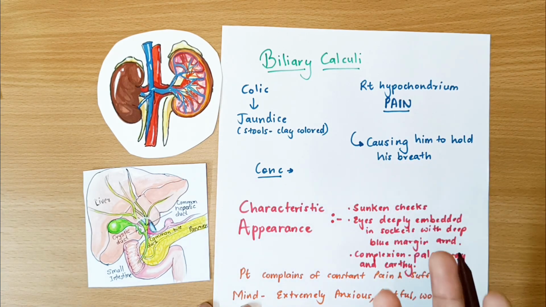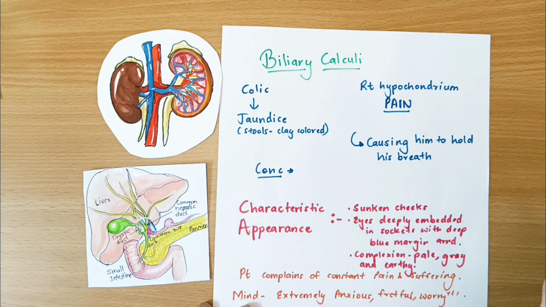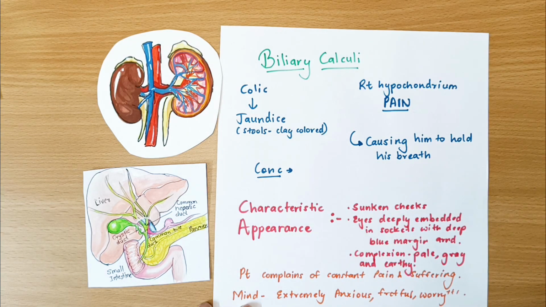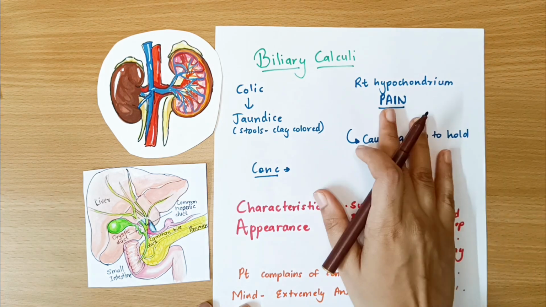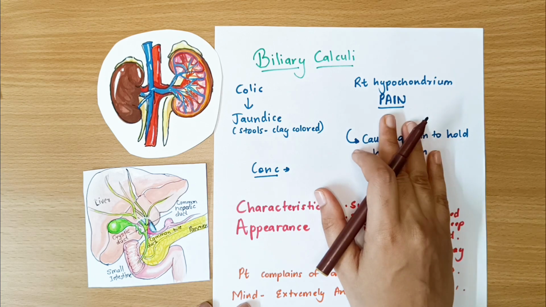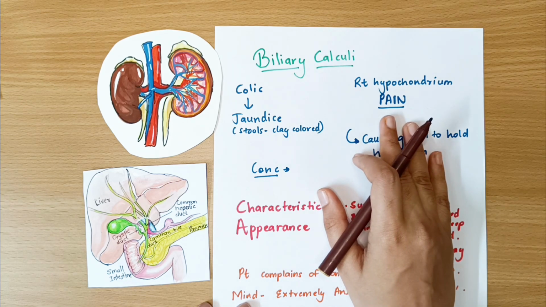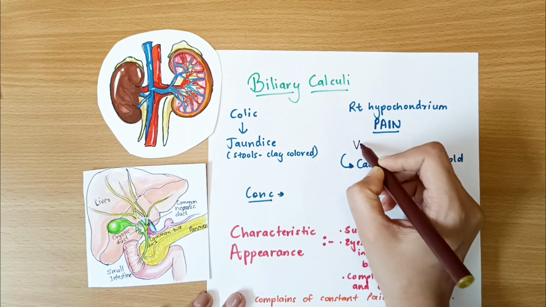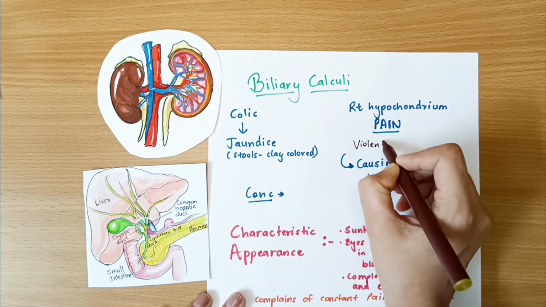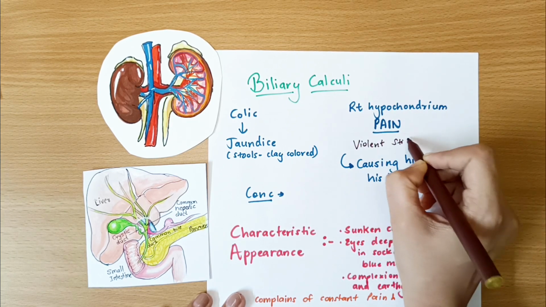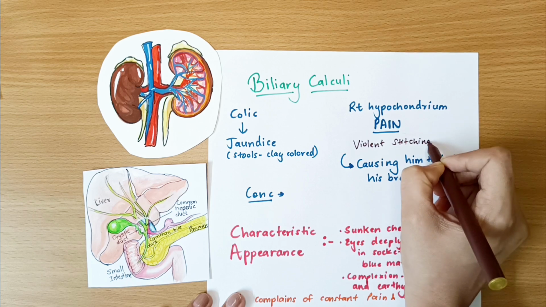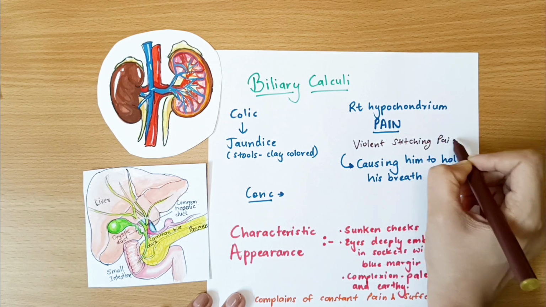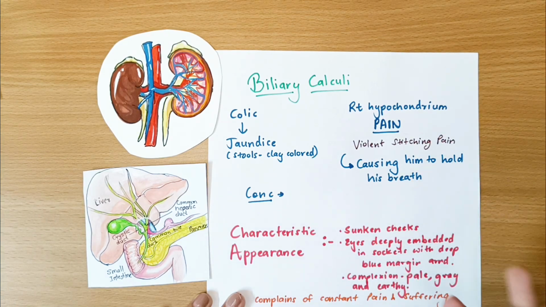And acting on the kidneys, we had seen that there was left-sided renal calculi in Berberis vulgaris, right? Now this pain over here in biliary calculi is again the same type of pain, that is violent stitching kind of pain. Okay, so as we've talked already about this, we've seen that there is stitching, cutting type of pain in this remedy. So even in the gallbladder, we see that there is stitching type of pain.